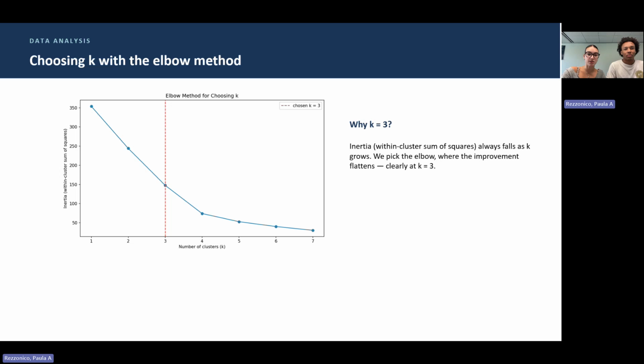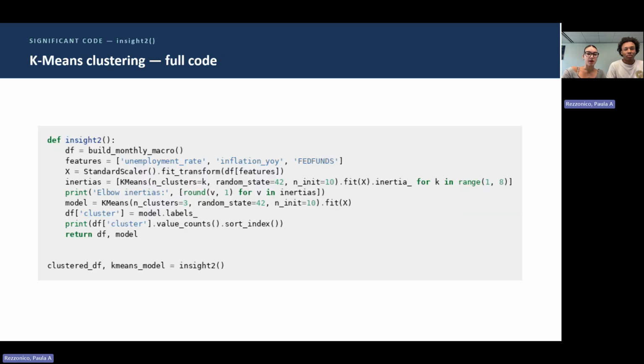We didn't pick the three clusters arbitrarily. This elbow plot shows the inertia bending clearly at k equals 3. That's what justified our choice of k equals 3. Here's the actual code. I built the shared monthly data frame, scaled the three features with StandardScaler, which matters because k-means is distance-based, then ran the elbow loop, and then finally fit the final model at k equals 3 and labeled each month.